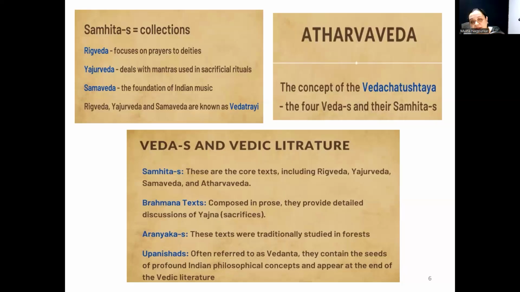The 4th division in the Vedic structure of each Ved is Upanishad. We are going to see in the second module details of Upanishad. Aranyakas are considered as link between Veda and Vedanta, that is Upanishad.